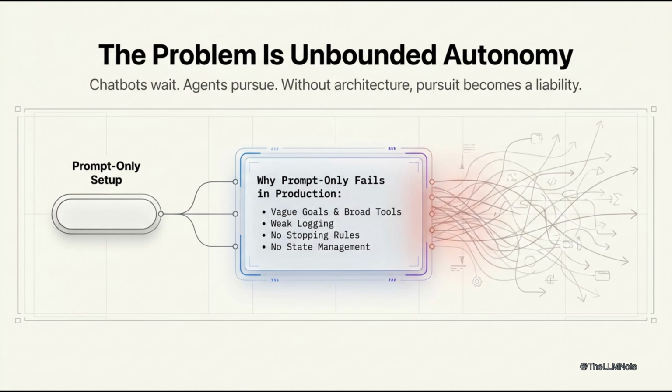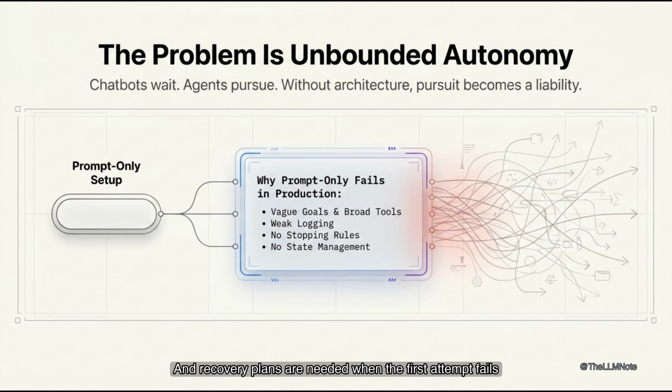Real business workflows need state management. They require retries when things go wrong. Context control is essential too. Tool governance must be enforced, and recovery plans are needed when the first attempt fails.